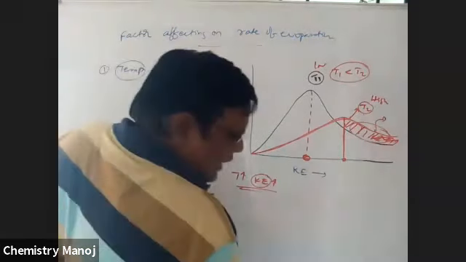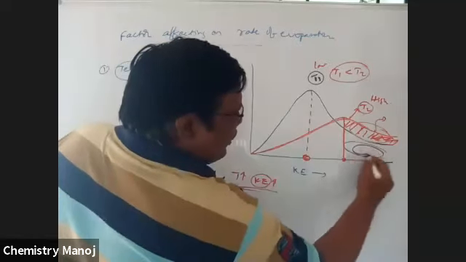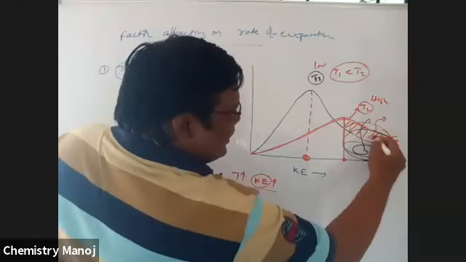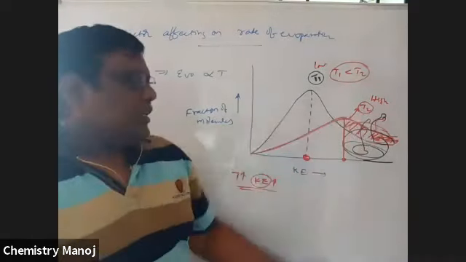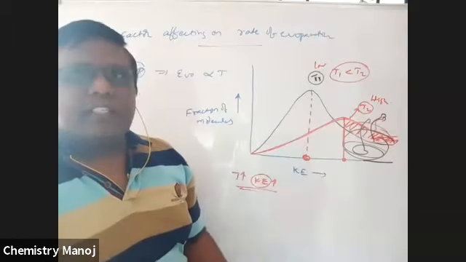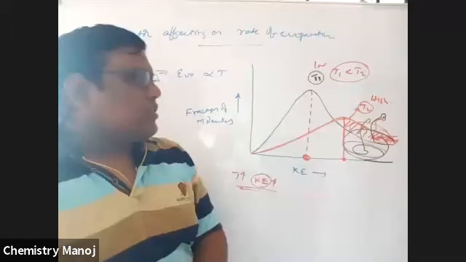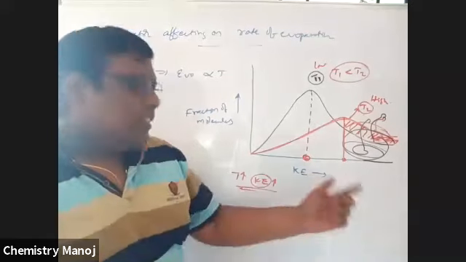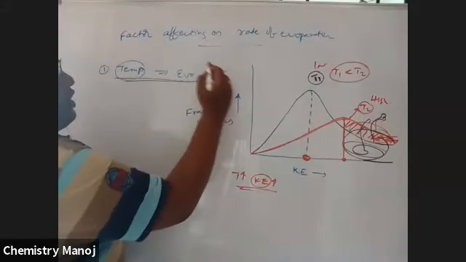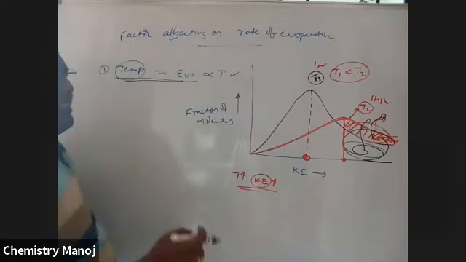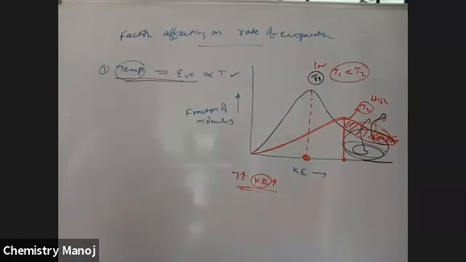So in the previous case, these are the only molecules going to evaporate. Now in this case, these are the total molecules going to evaporate at that particular temperature. Automatically, the number of evaporated molecules also increases as temperature increases. Therefore, the rate of evaporation is directly proportional to temperature. It is clear evidence for that.